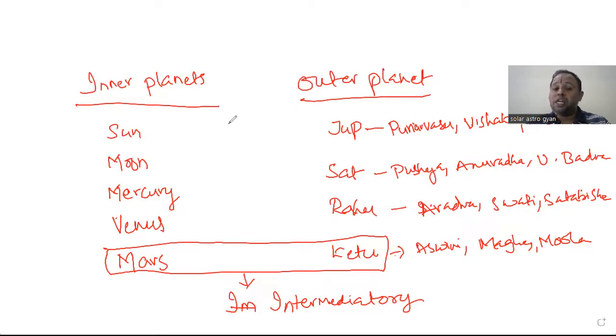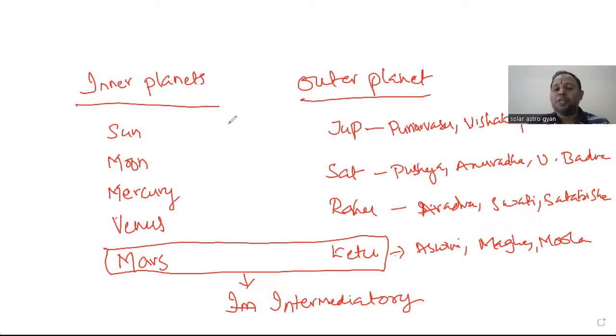Whereas the inner nakshatra constellations, right, the Sun nakshatra or the Moon nakshatra or Mercury nakshatra, Venus nakshatra or Mars nakshatra, they will have very good rapport with their family members. Okay, you take any nakshatra of the inner nakshatras, they will have a very good family life. Of course, they might be having a little bit of issues with the family members also, that I'll come into the detail part.